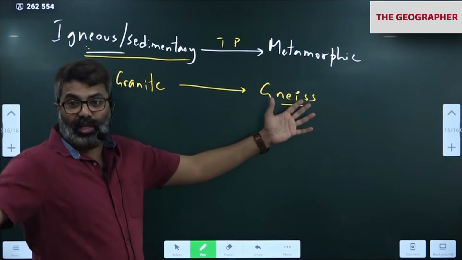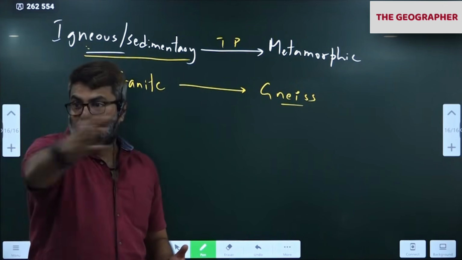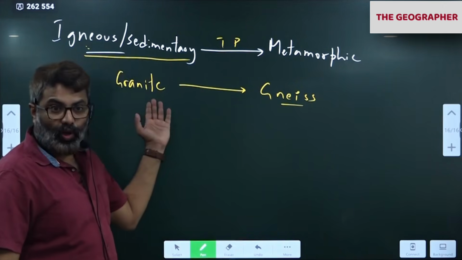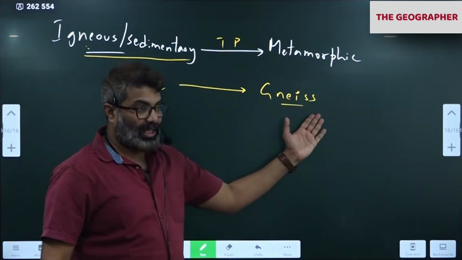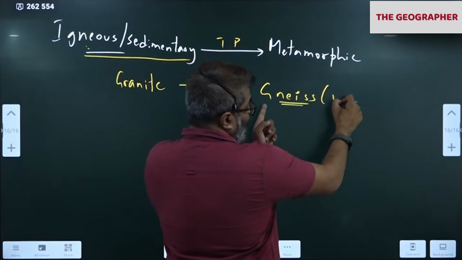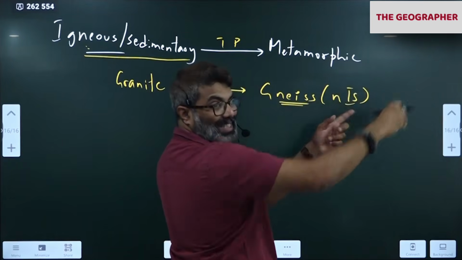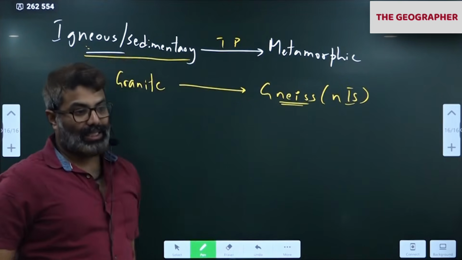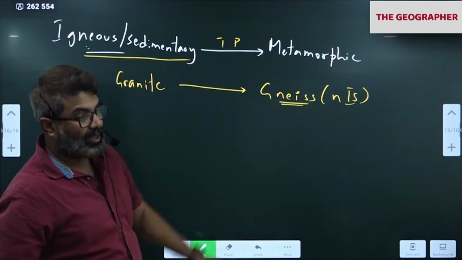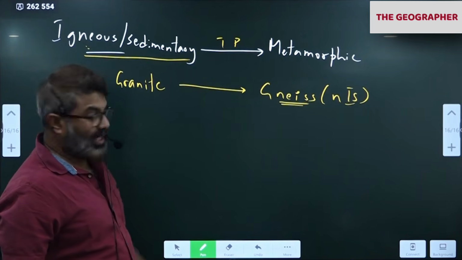So what type of rock is there around Hyderabad? Granitic gneiss. Entire peninsular plateau of India, what type of rock is there? Granitic gneiss. Gneiss. In this, G is silent, when you pronounce it, you have to put more stress on I. Gneiss. Okay. Granitic gneiss. Gneiss is a metamorphic version.